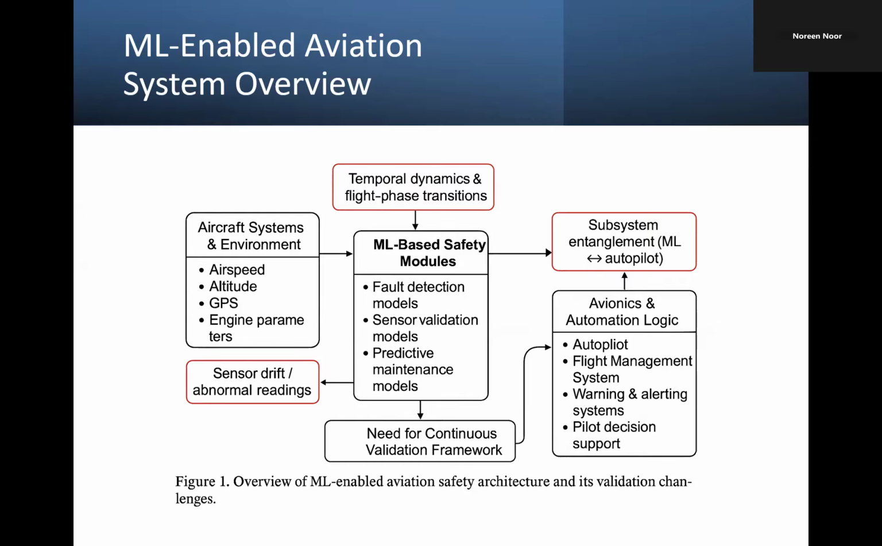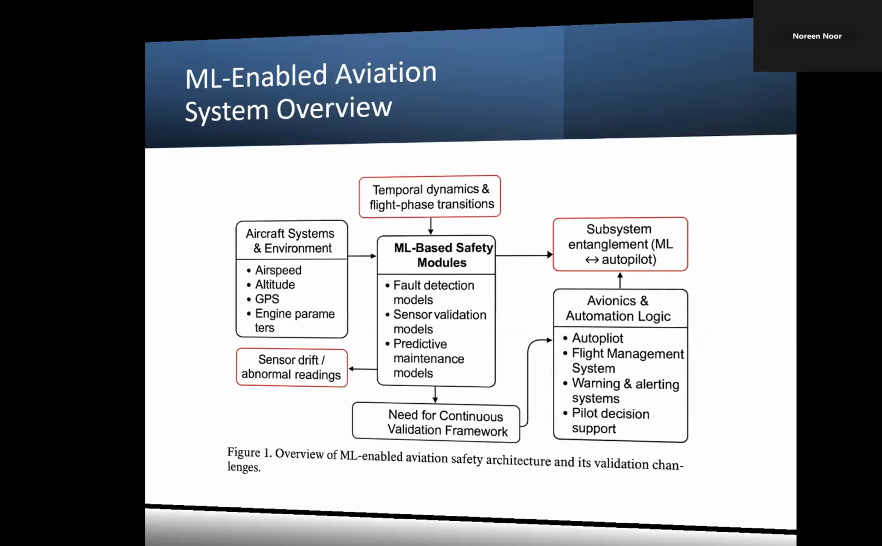So the key point is that if something goes wrong at any stage, especially at the sensor level, the machine learning model may give an unsafe output. A model that behaves perfectly under normal conditions might fail completely during turbulence, icing, or sensor blockage. So this entire pipeline must be considered during the validation process.